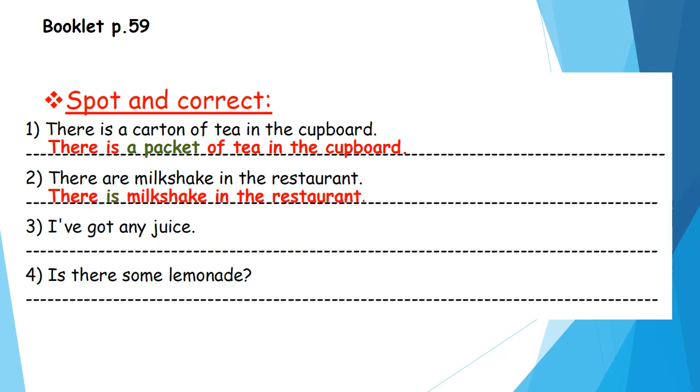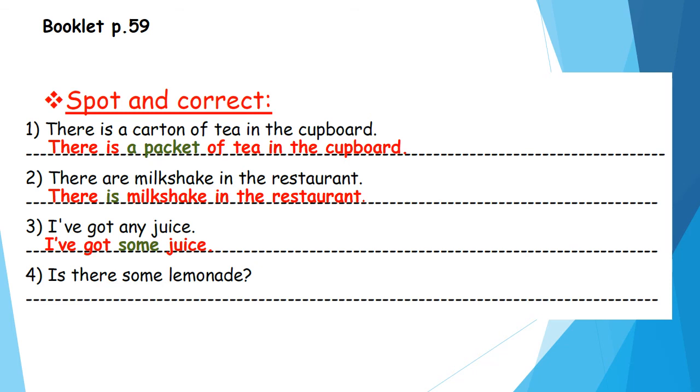Number 3. I've got any juice. Okay, look at this sentence. There is a mistake, yes. It's a positive sentence. So, can we use any with positive sentence? No. We use some with positive sentence. So, we'll cross any and write some. So, I will say what? I've got some juice. Super.